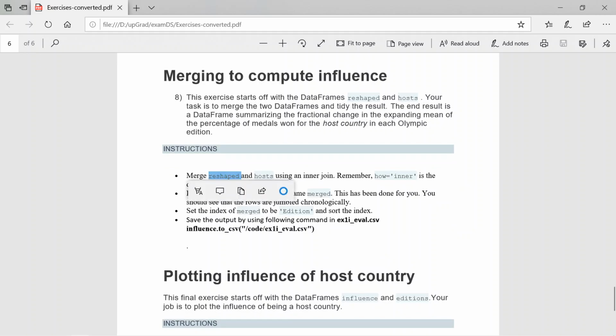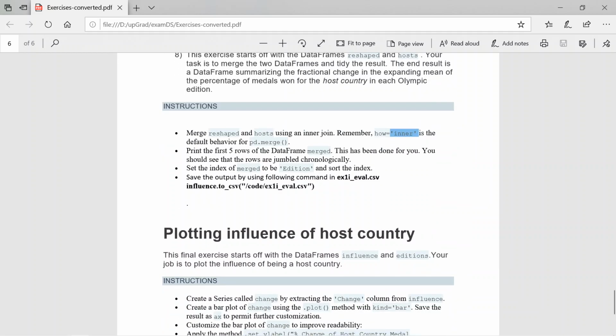So they asked me to merge the reshaped and hosts. Okay, and also they didn't ask for any left join or inner join. They ask only for the end result, which is nothing but a summarization of fractional change in the expanding mean of percentage of medals won for the host country. So the how parameter in the merge function is inner. Print the first five rows of the data frame merged.